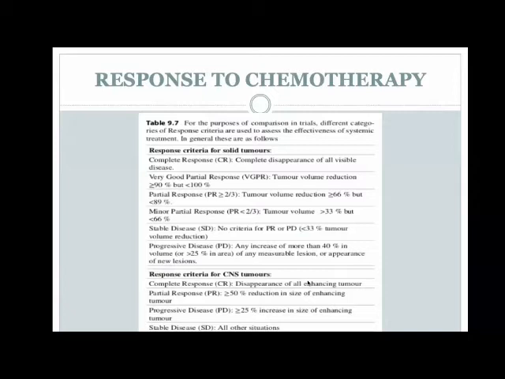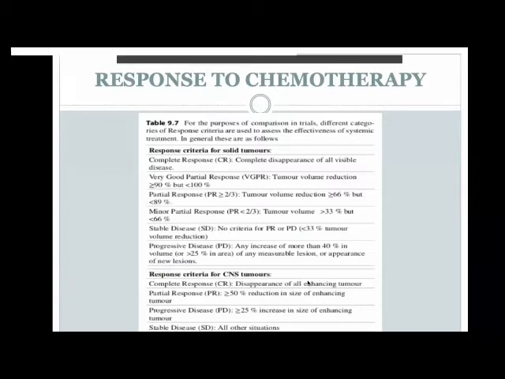There are criteria for response assessment. One, like I discussed in previous classes, is the RECIST criteria. The other one is available from WHO, but the commonly used one is RECIST. A broad categorization of response assessment would be complete response, very good partial response, minor response, stable disease, and progressive disease. Complete response would be a complete disappearance of all visible disease. It rarely happens. What we do see is a very good partial response, where the tumor volume reduction is more than 90% but less than 100%. A partial response is a reduction of more than 66% but still less than 90%.